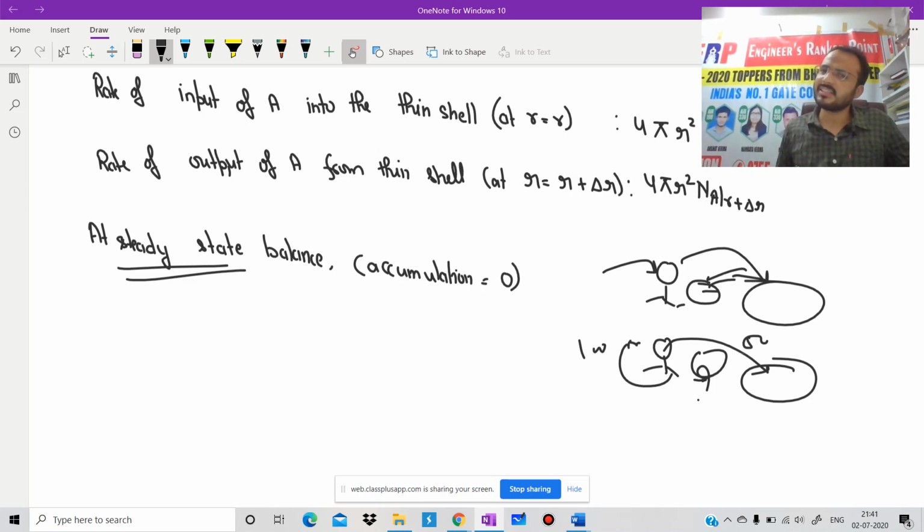So at steady state, the value of accumulation will be 0. So we can write the mass balance equation: input minus output is equal to accumulation.